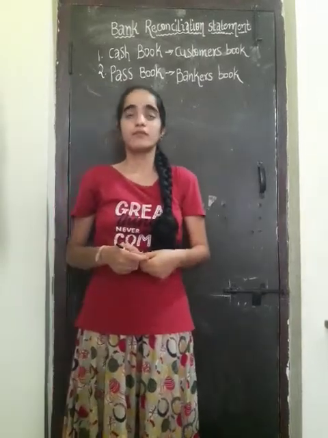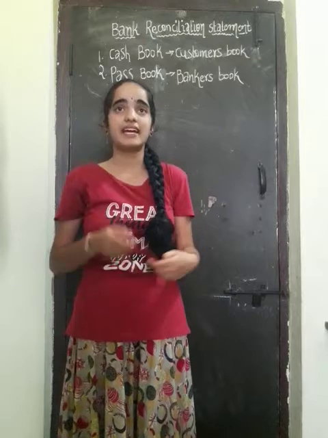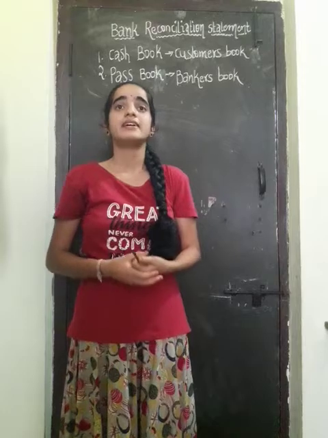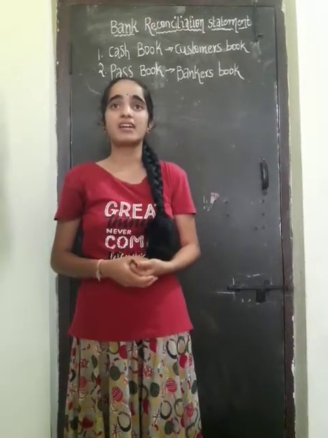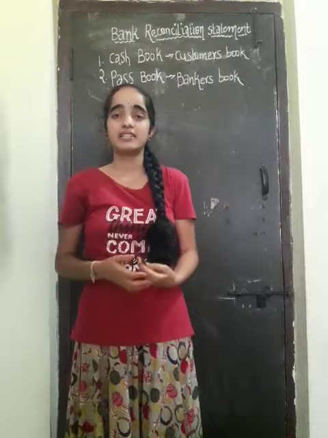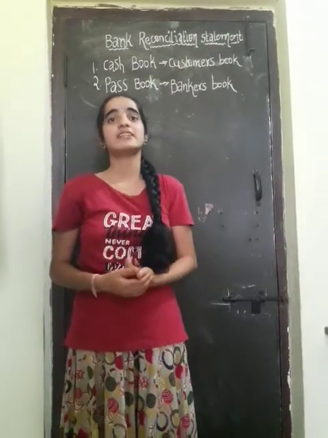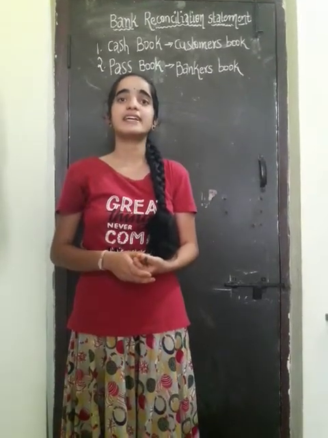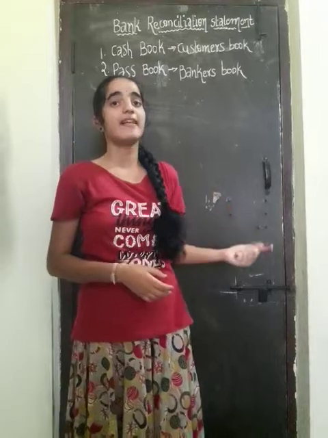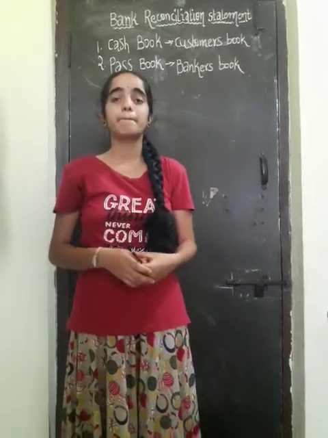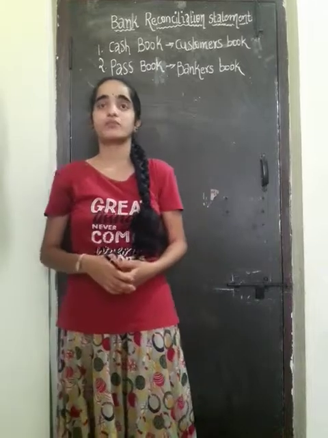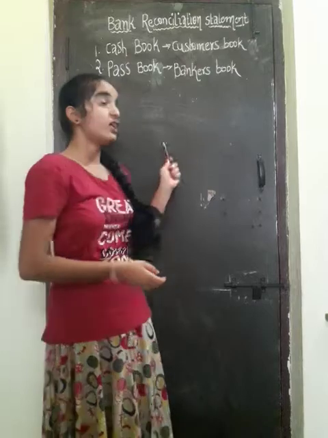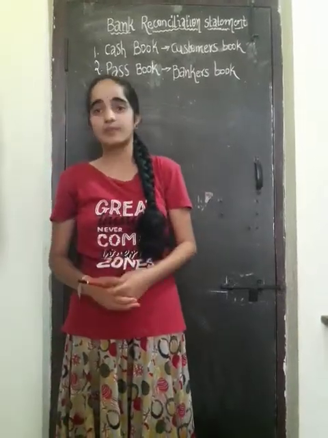Fourth, interest or dividend etc. collected or credited by the bank. Fifth, direct payments or deposits in the bank by customers, debtors, etc. Sixth, dishonor of cheque. Seventh, cheque entered in the cash book but failed in the deposit bank. Eighth, dishonored bills. Ninth, wrong entries made in the cash book. Tenth, wrong entries made in the passbook.